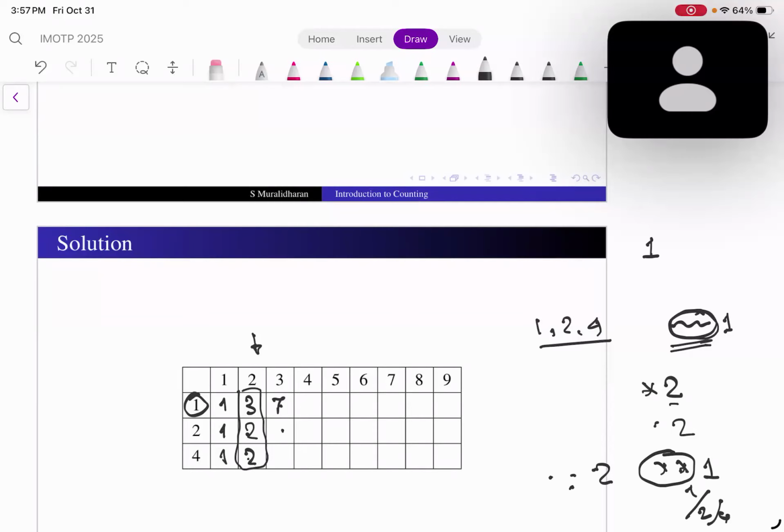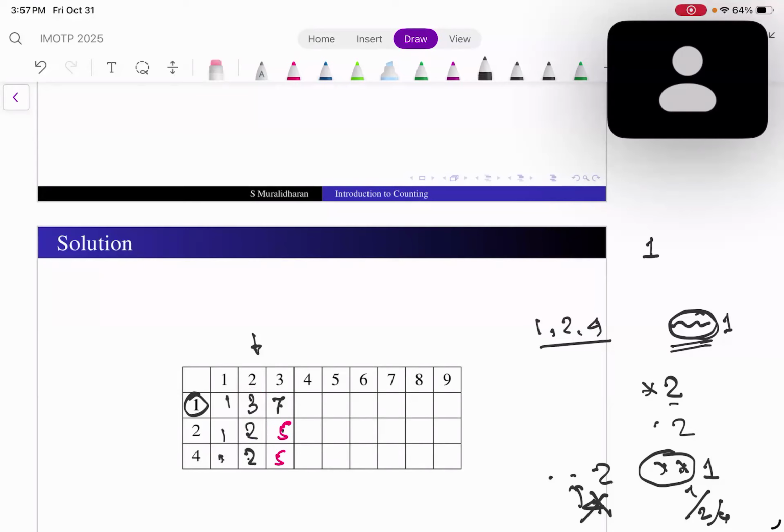The previous digit cannot be 4. So 1 plus 2 is 3. I can add only these two numbers here. The 1 and 1, which is 5. For this one, 2 shouldn't be coming, so I can add only these two numbers. That will be 5 again. So the rule is now very clear. Then we can fill the rest of the table. Yes, this is 1, 1, 1, this is 3, this is 2 and so on.